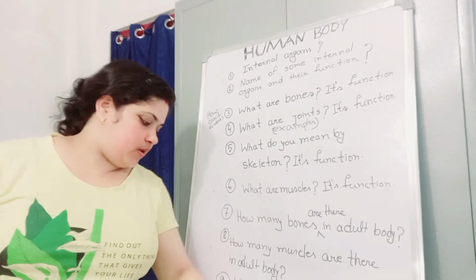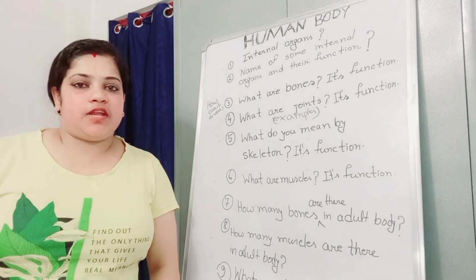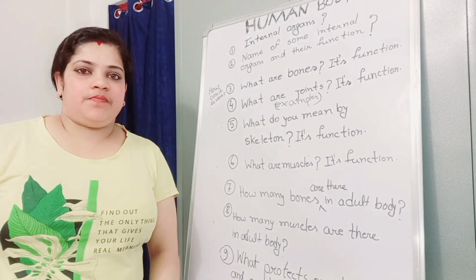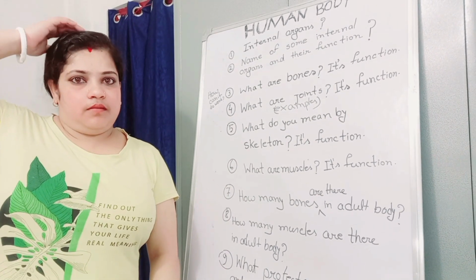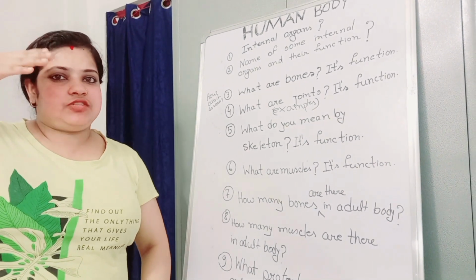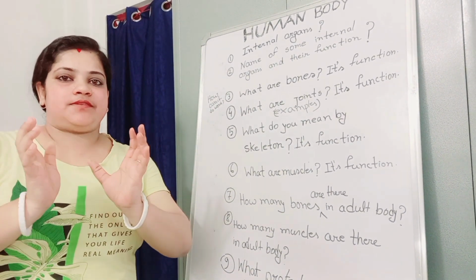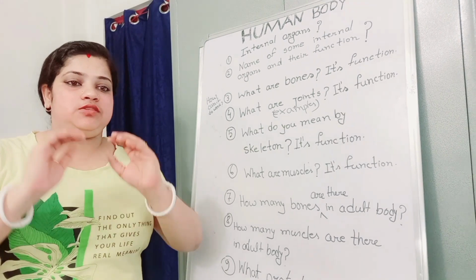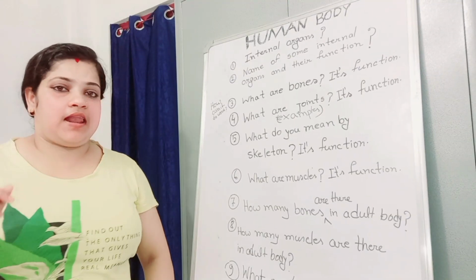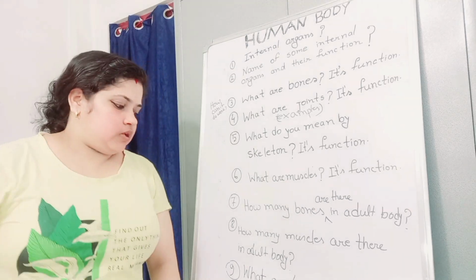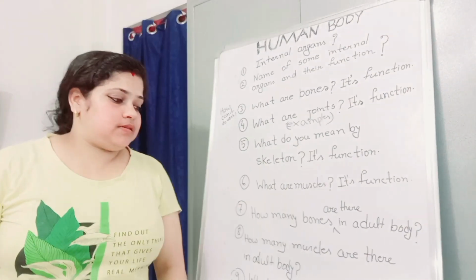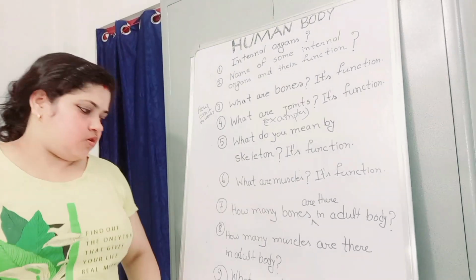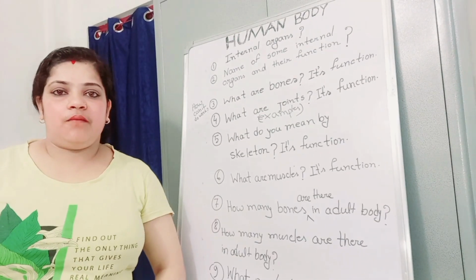What protects our brain? Our brain is protected by skull. Dear student, do you know what is skull? Actually, our brain is covered with a hard bone type structure. This bone type structure is called skull. So the function of skull is to protect our brain from outside effects. So, what protects our brain? Skull protects our brain.